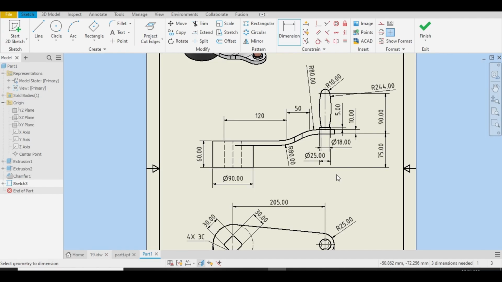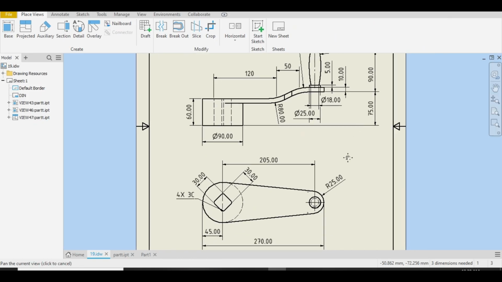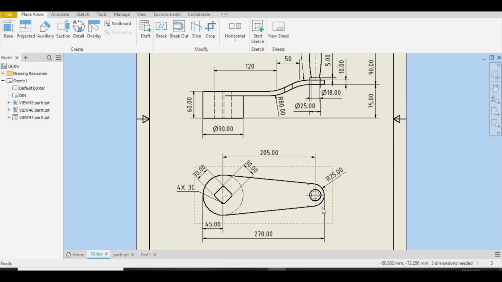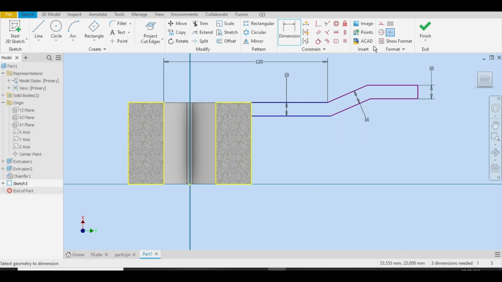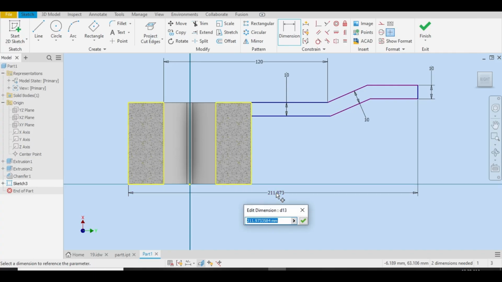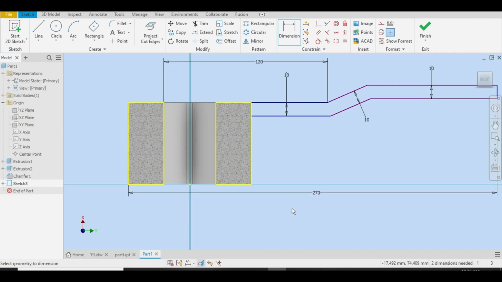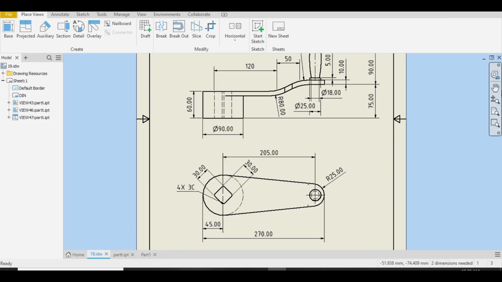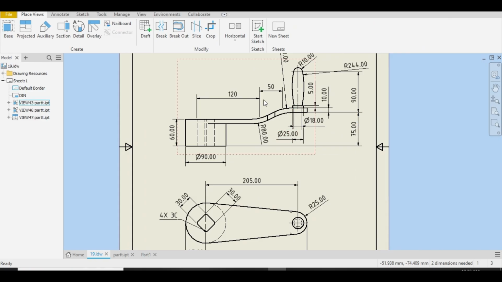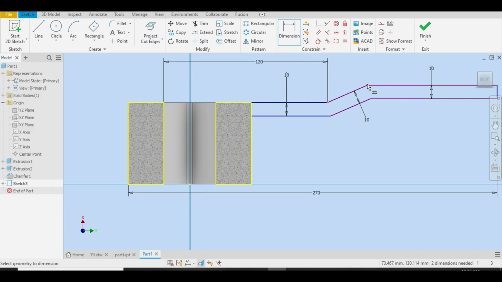And go back to the drawing sheet. What is the overall length? It is 270 millimeter given here from this very bottom to another, from this very point, 270 millimeter. Let me select dimension, select this point and this point. Let me type 270 here. Okay, let me go back to the drawing sheet. 50 from this point to upper one, so select this and this is 50. Okay,